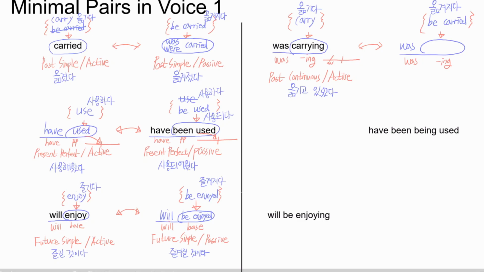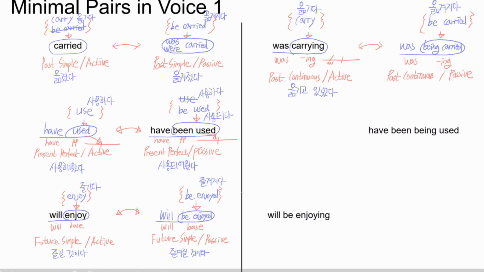So what happens if we put be carried in the ing slot? It becomes being carried, right? Okay, so it's in the same past continuous tense, but it's in passive voice.